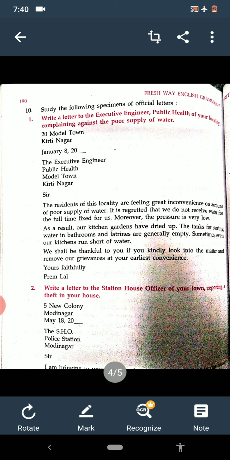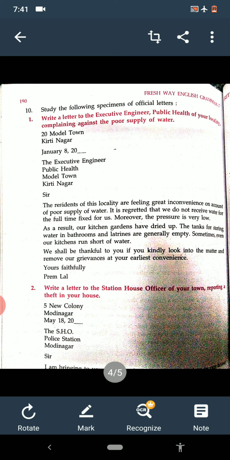Okay. Then we have to write the subject. What are we writing for? Reporting a theft in the house. This is our subject. Then we shall start. We will write the salutation, Sir. And after salutation, we have to write the details, means what we want to write in our letter. So see what the writer has written.